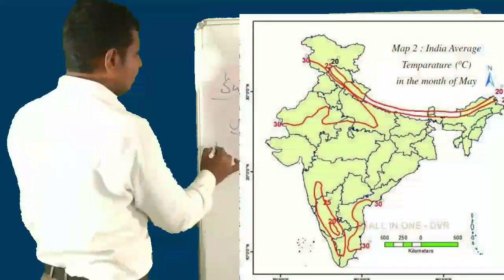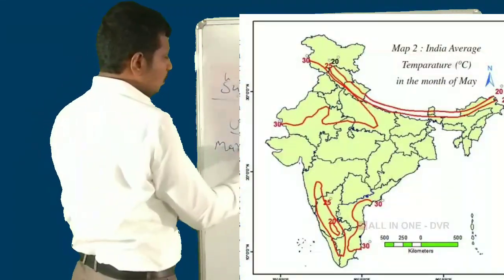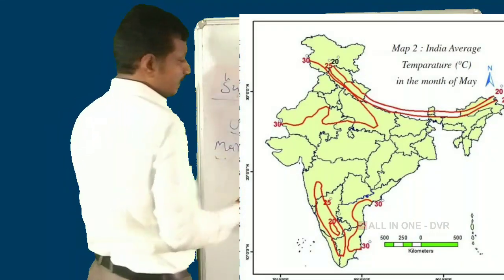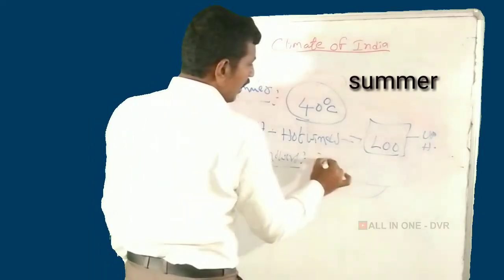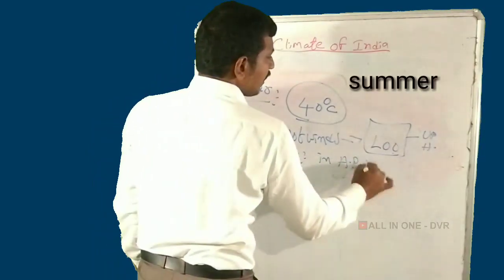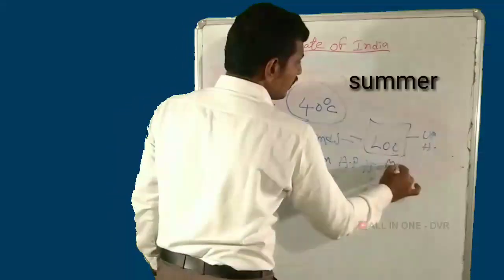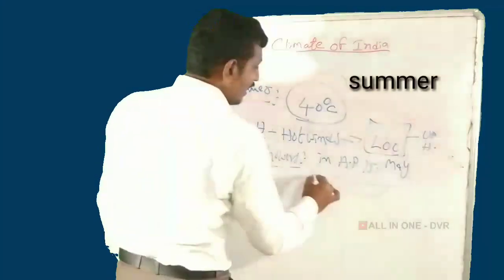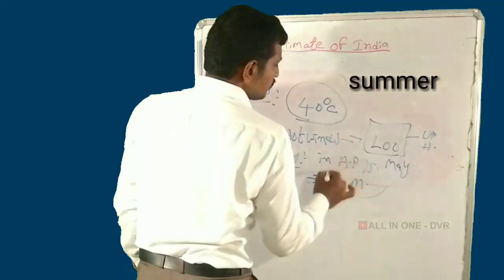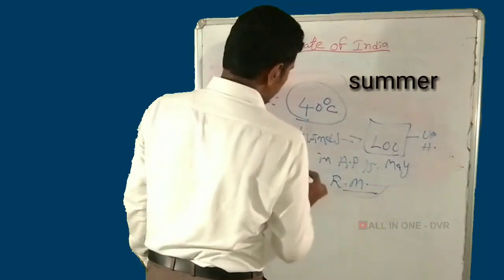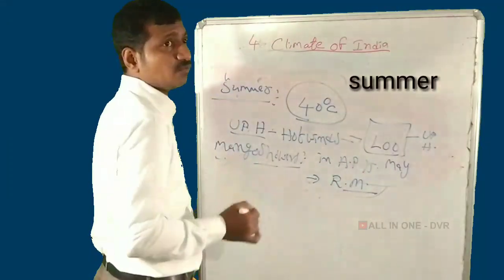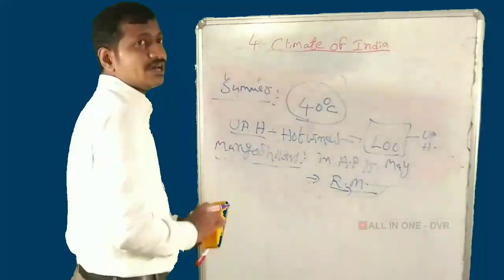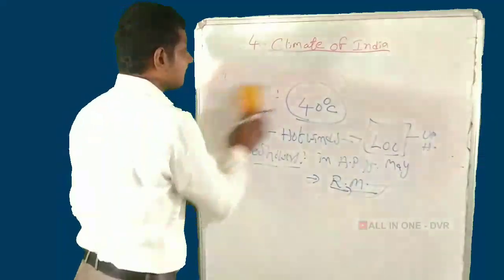Next, the mango showers. Mango showers occur in Andhra Pradesh and Telangana in May. What is the use of mango showers? They are useful for the ripening of mangoes, which happens in May. That is why they are called mango showers. This is the summer season, and next the rainy season.